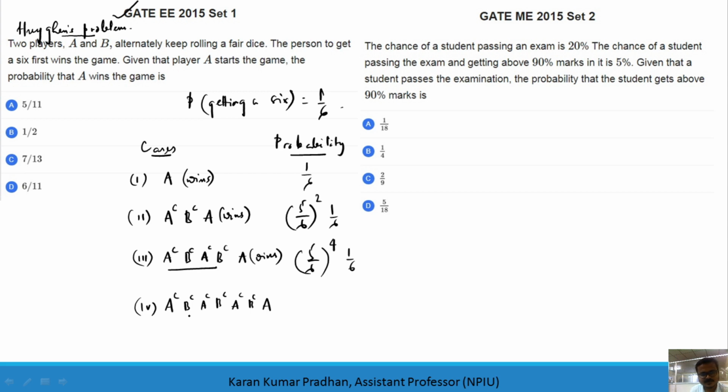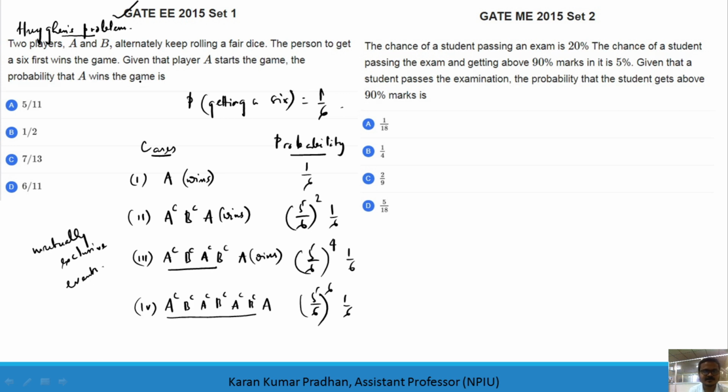That means A and B both lose 6 times, and in the 7th attempt A will win the game, because A is winning every time. So 5 by 6 to the power 6 and 1 by 6. These are all mutually exclusive, or disjoint, events.